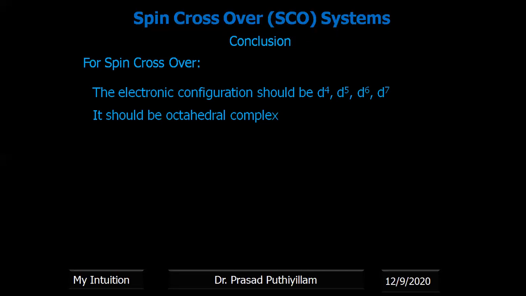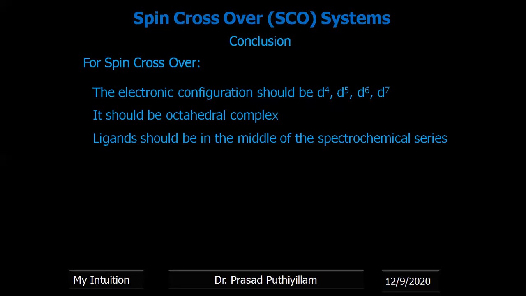The second condition for spin crossover to occur is that it should be an octahedral complex. In a tetrahedral complex, we know that the splitting energy is too low. That was explained in my previous classes. In a tetrahedral complex, the splitting energy is so low that it always forms a high spin complex, so it cannot be changed to low spin. Therefore, only octahedral complexes give spin crossover systems.